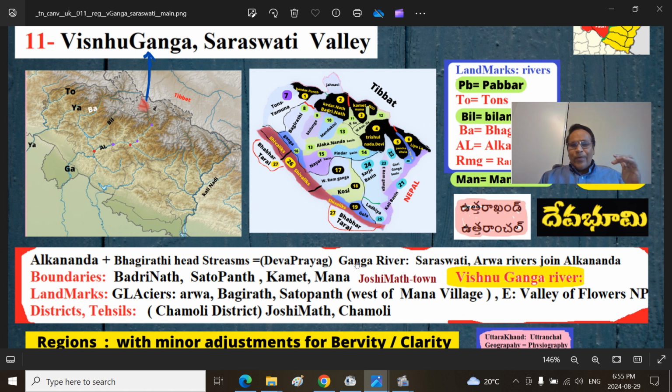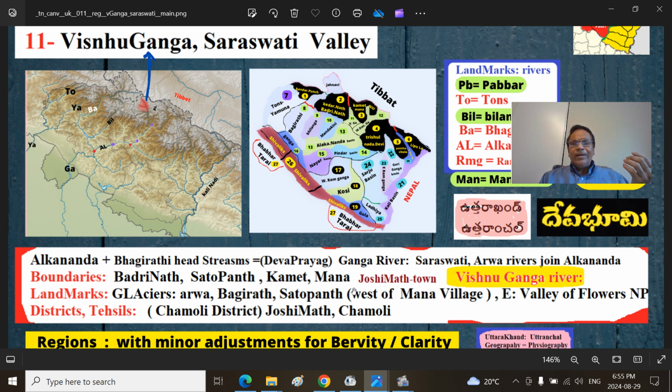We are essentially looking at the further northern part of the Alaknanda river. It is called Saraswati river or Vishnu Prayag river, and Arva river. They join to form the Alaknanda river at Vishnu Prayag. Boundaries are here, you will see later. Badrinath region is on the west part, Satopanth, and on the eastern part Kamet mountains, Mana mountains, Niti path.